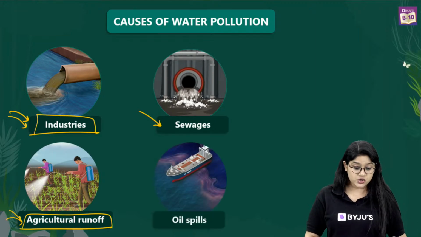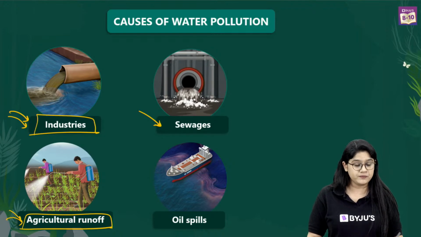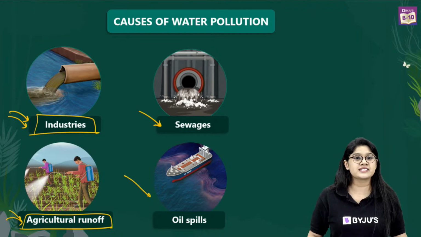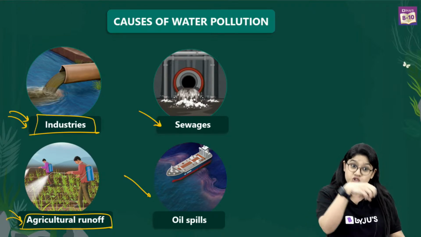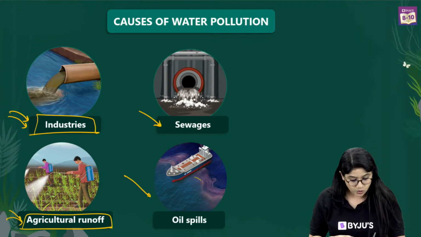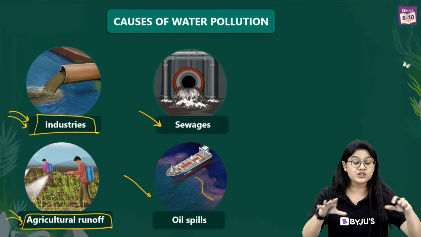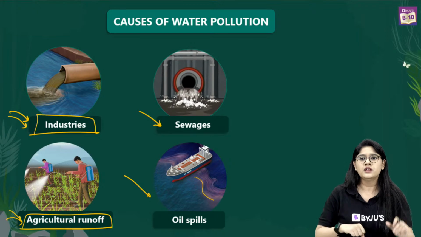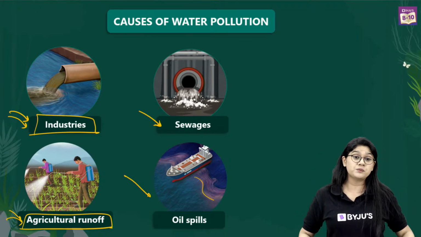And of course, the last cause is the oil spill, which occurs in the ocean, right? As Sanya is saying about petroleum oil, if there's a drop of it, of course, this oil will be there on the water surface, right? And if there are birds who are coming to pick up the fish, what will happen? This oil will be there on the wings of the birds, right?